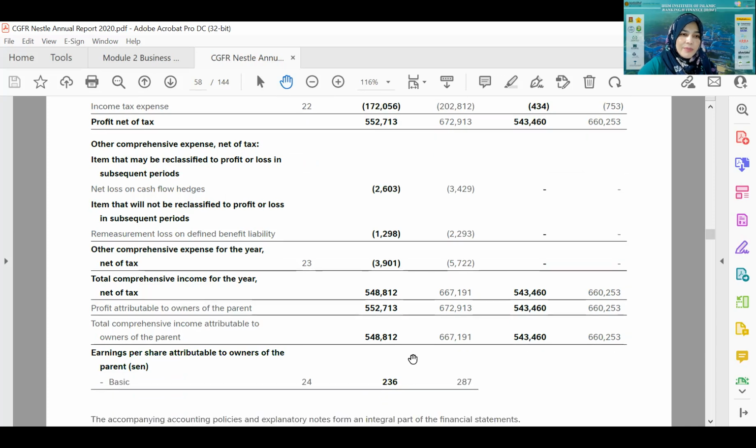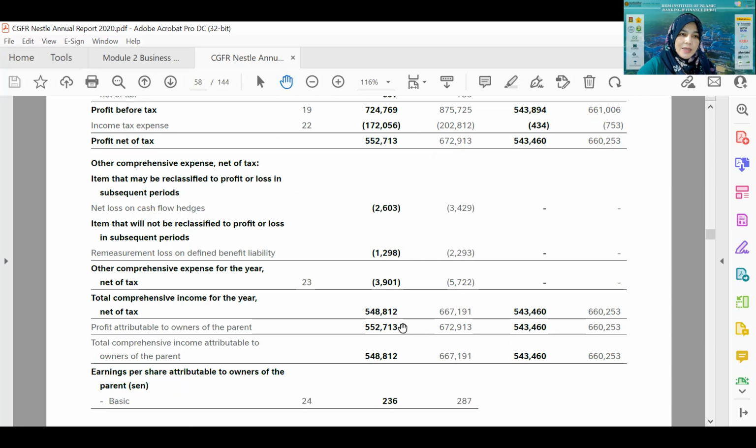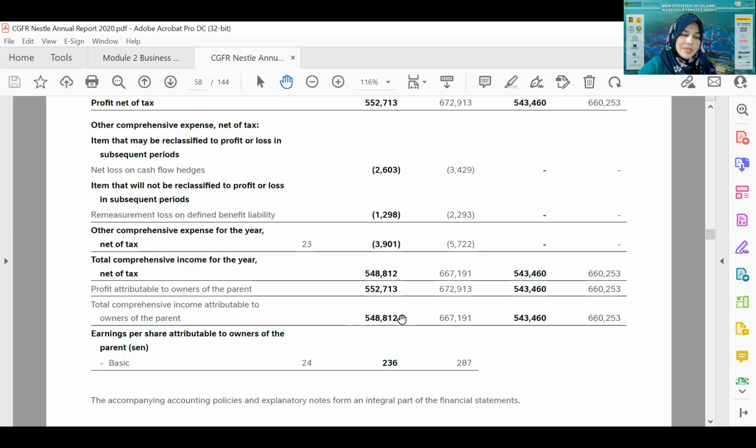So finally, from this particular statement of comprehensive income, what you get is the total comprehensive income for that particular year, which is 1,548 million. And then after that, from the income, what they will report here is total income divided by number of shares. This is known as earnings per share.